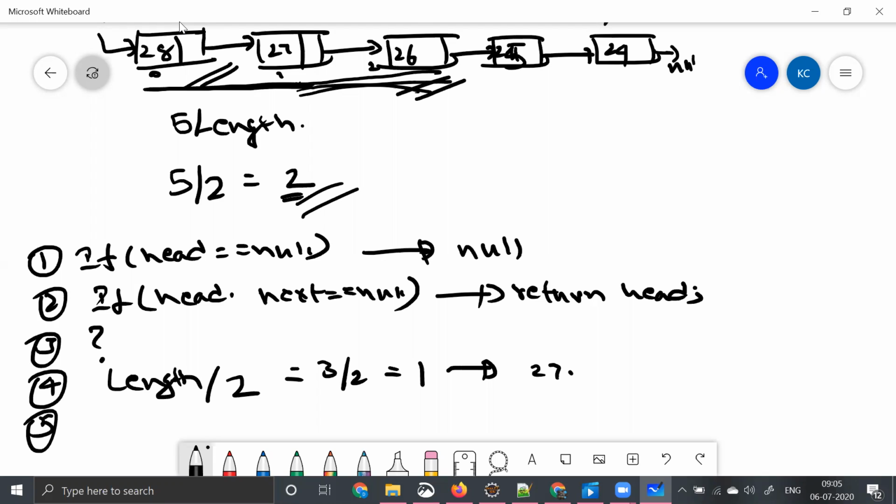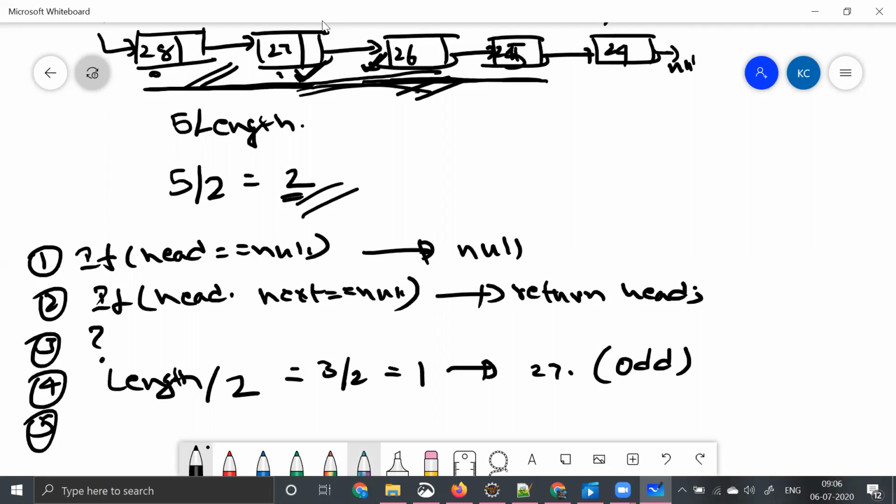Now let's go to our fifth example. Let's say there are only 4 elements. So what will be the middle of the linked list? If you see, when the length is an odd number, you can straight away say length divided by 2 and you get the middle element of the linked list. But when it is an even number, the middle can be either 27 or 26, because let's say 28, 27, 26, 25. This is the total linked list we have at present. We are taking 4 elements. The middle can be 27 or 26.